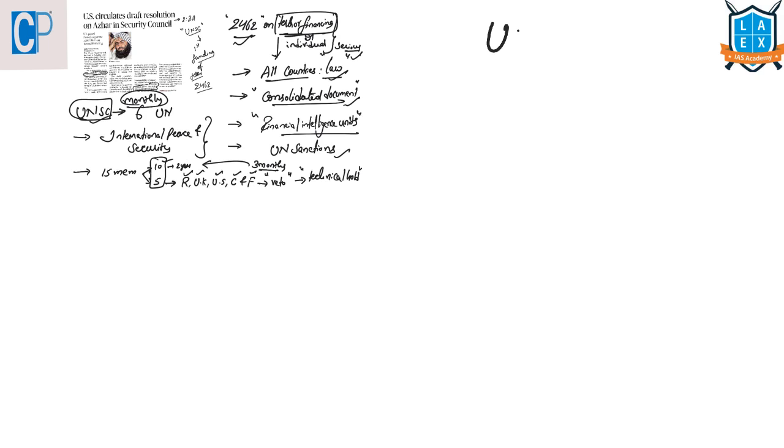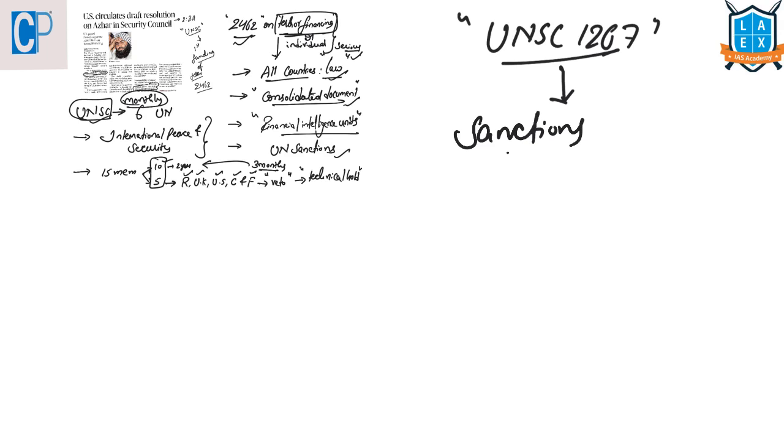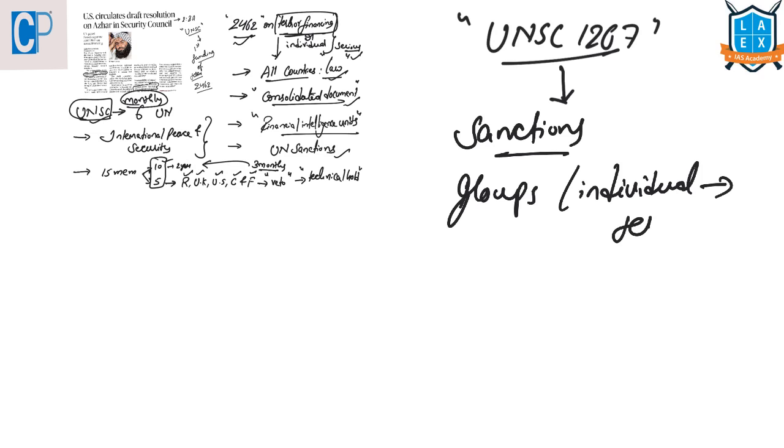Now let us look at this UNSC 1267 resolution. This was passed in order to impose sanctions on the groups or individuals that are related to any terrorist activities. This was mainly created with an intention to impose sanctions on entities or individuals designated as terrorists if they are associated with Al-Qaeda.